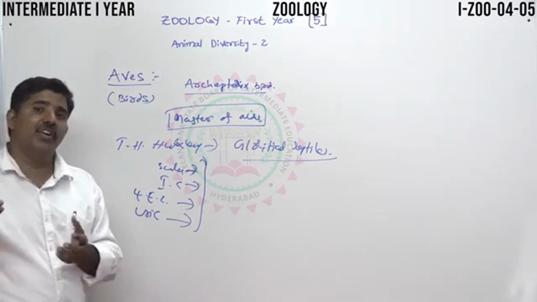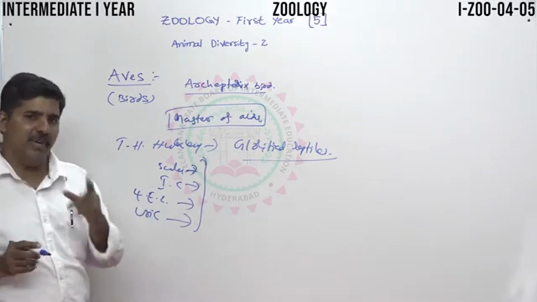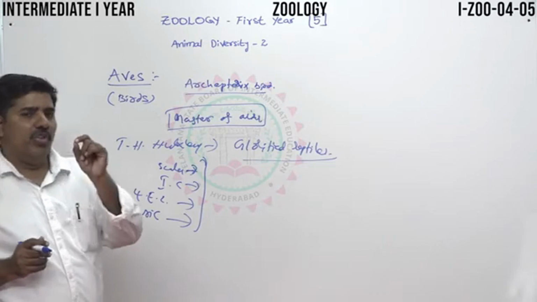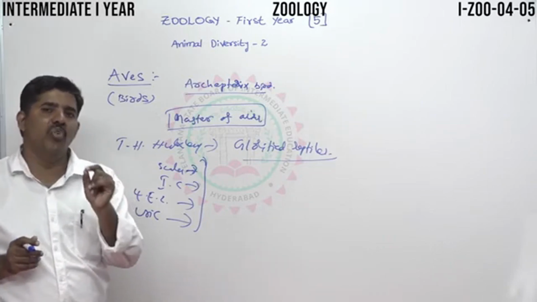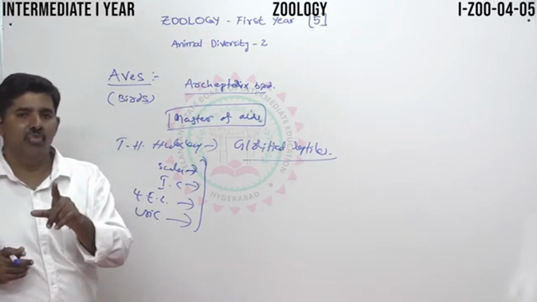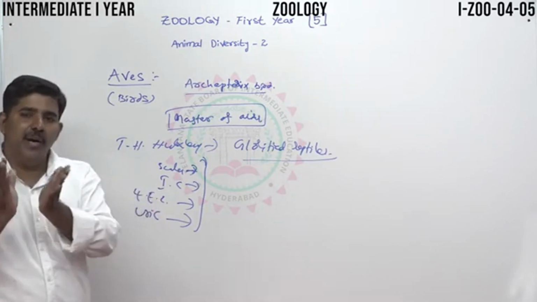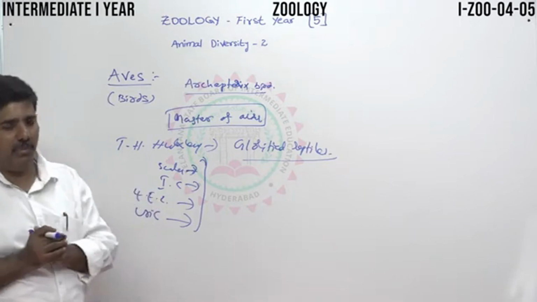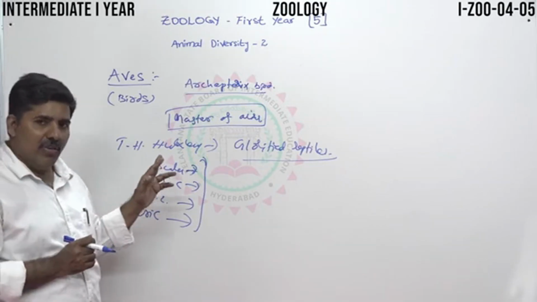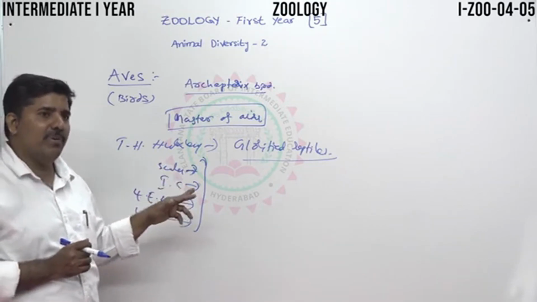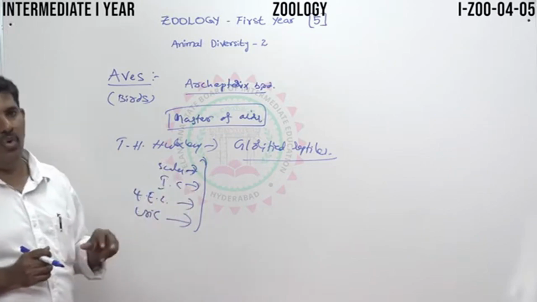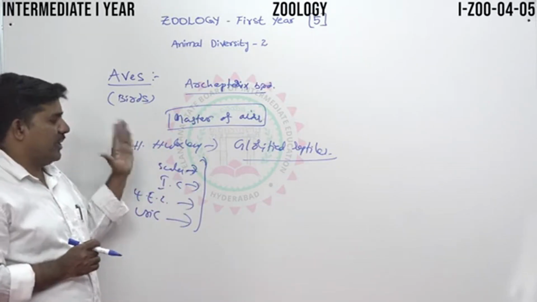The wings contain feathers, which are most important for the flying mechanism. Then the hind limbs, located in the middle part of the body, are modified as walking legs. This is an important character.